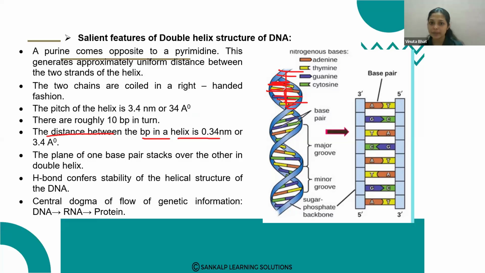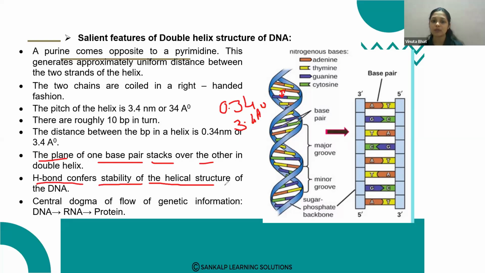So in between the base pairs, what is the distance? 0.34 nanometer or 3.4 angstrom. Okay. The plane of one base pair stacks over the other in the double helix. Hydrogen bond confers the stability of the helical structure of the DNA. So very important.